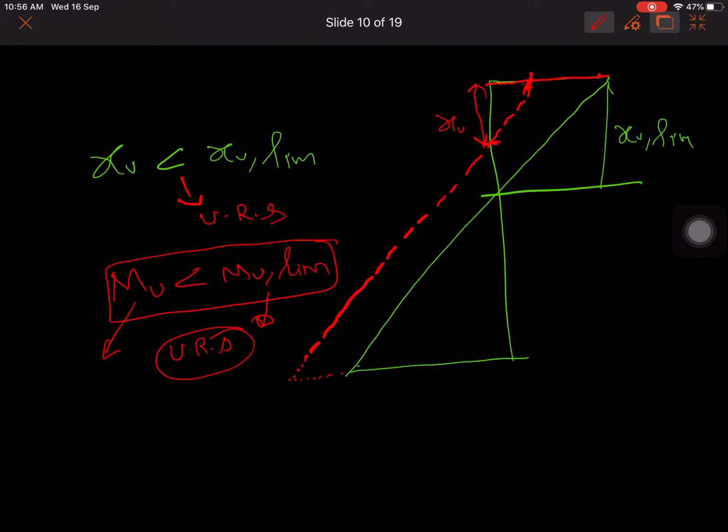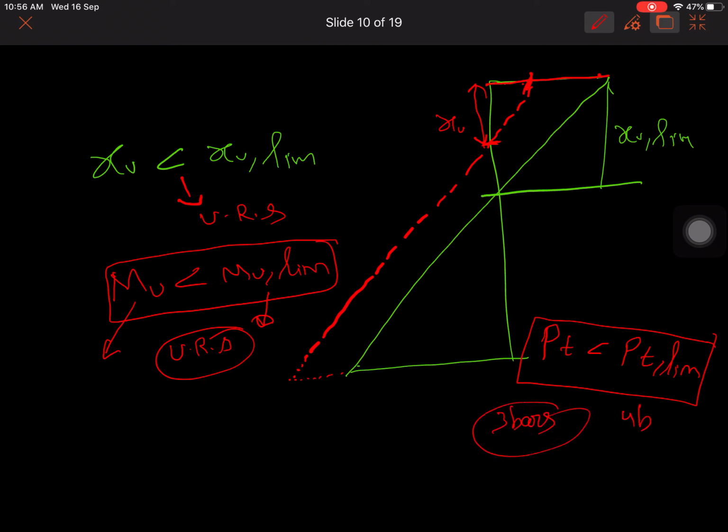Or in another case you can tell if the provided steel is less than the limiting percentage of steel. What is the limiting percentage of steel? If you want that section to be a balanced section, how much steel you provided, that is PT limit. If you provide less than that, suppose PT limit is 4 bars, you have provided only 3 bars.